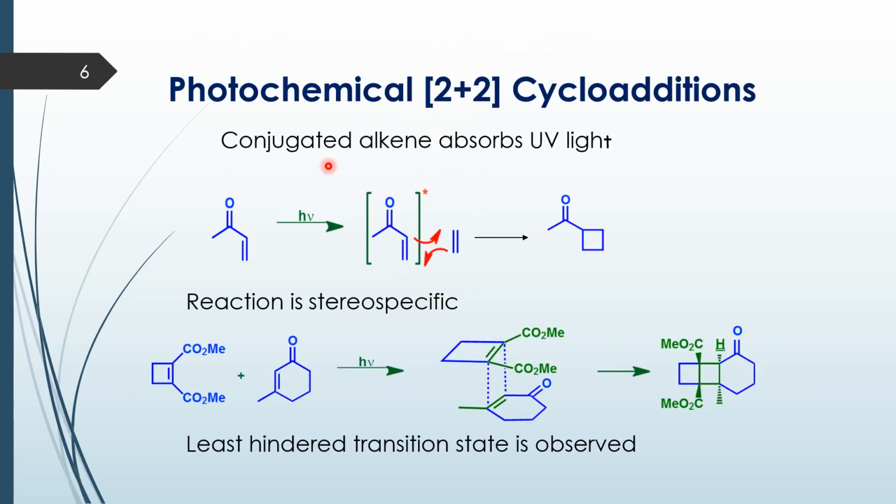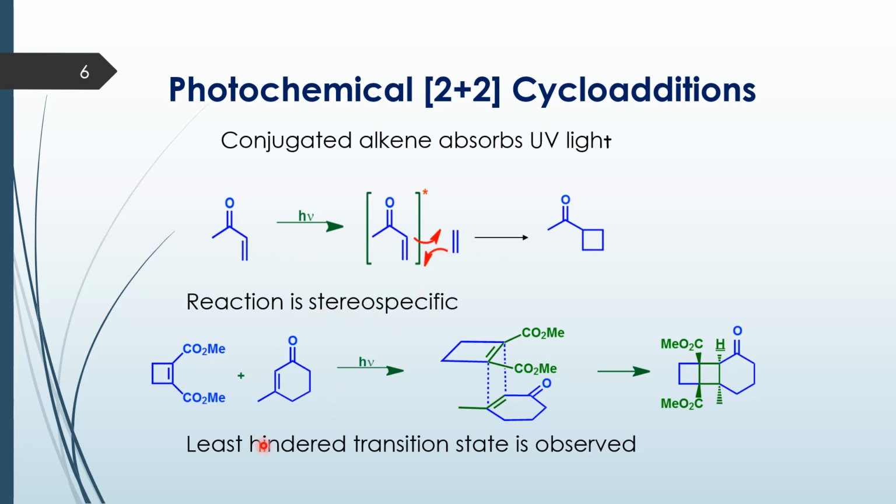So, normally conjugated alkenes are used for 2 plus 2 cycloaddition. The reason being these can absorb light, and so when you take this enone and irradiate it, it gets excited. It undergoes 2 plus 2 cycloaddition with another olefin and you get a cyclobutane derivative. Now one would wonder why the reverse reaction does not take place. The reason is this does not have any conjugation. So under the given conditions of irradiation, this will not be able to absorb light. Hence the reverse reaction is not favored, but the forward reaction is favored.